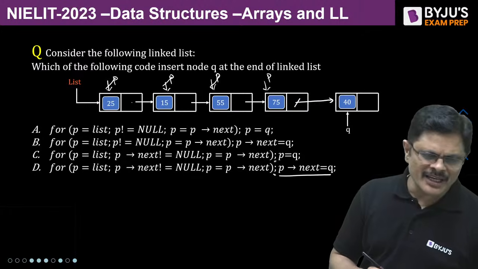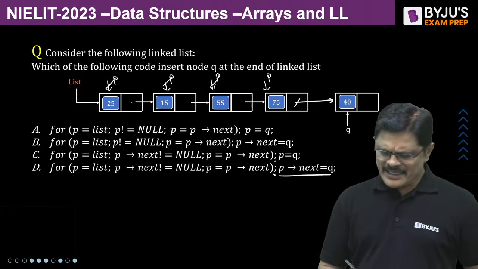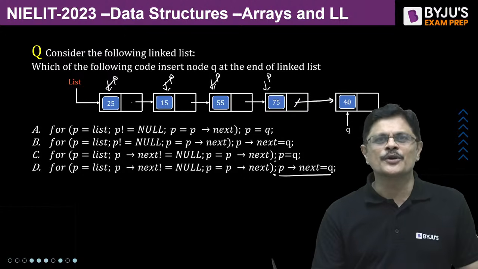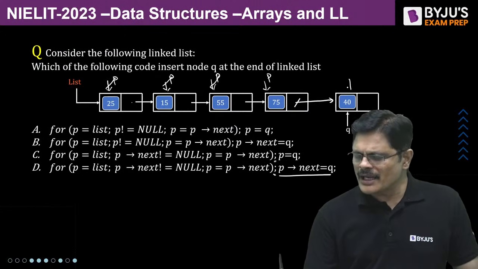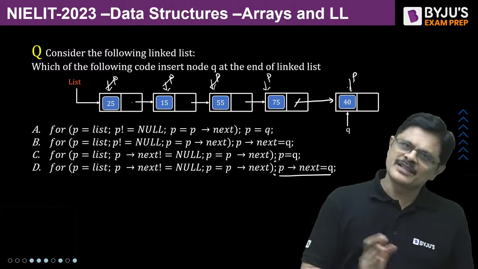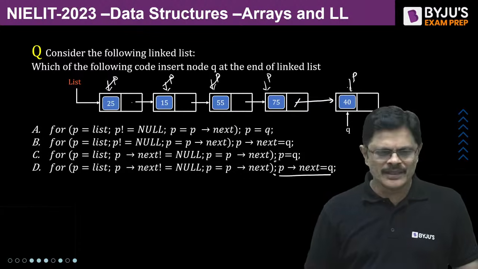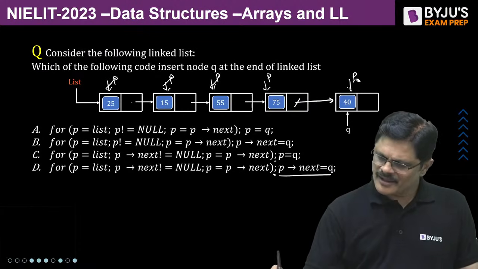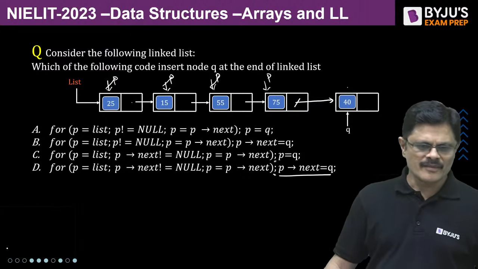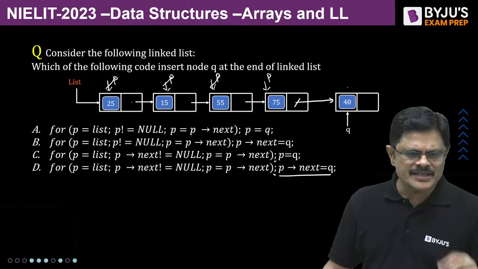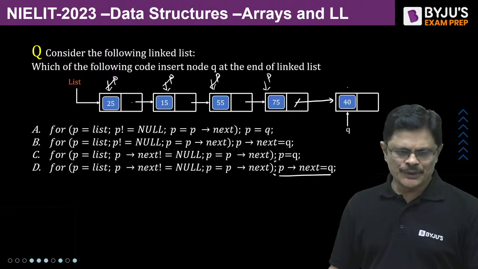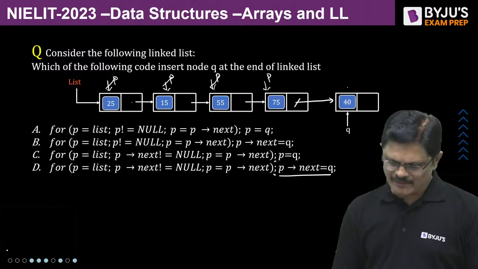Nana Manishankar Tiwari, C looks same, but if you say P is equal to Q, what happens? Without linking, you are just making P equal to Q. That will not link. Same linked list will be there, P becomes Q. That is wrong, Nana. C is wrong, Manishankar Tiwari. Shiva Kumar, why are you writing the same answer 3 times when it is wrong?